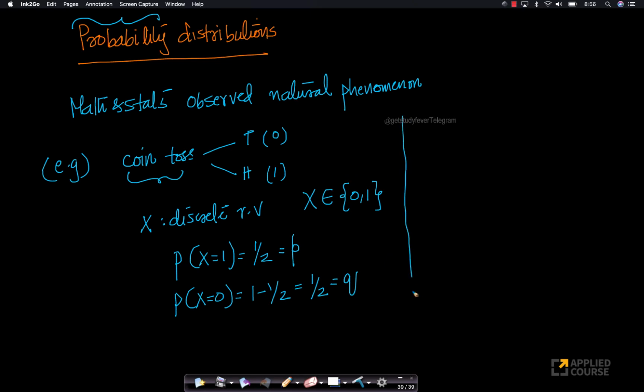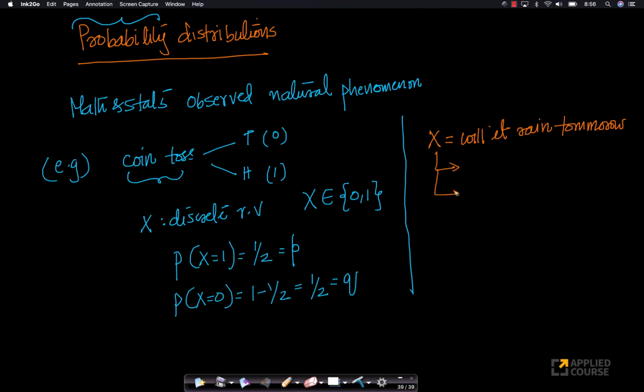Similarly, there are many examples in nature. I'll give you another example. If I want to create a random variable x which says, will it rain tomorrow? I'm not worried about the amount of rain. I'm only caring whether it will rain tomorrow or not.